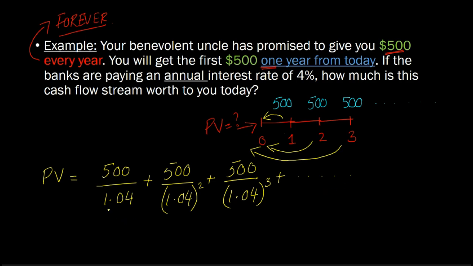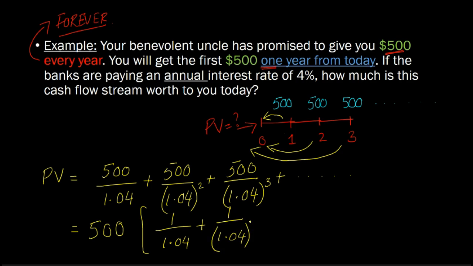So what do we do? What makes this cash flow stream a little bit more convenient is because the numerator, 500, is a common factor. So if I factor that 500 out, I can basically write this whole thing as 1 divided by 1.04. So 500 into 1 over 1.04 is going to give me this first term, and then the next term inside the brackets is going to be 1 over 1.04 squared, and this will continue to happen forever. These dotted lines represent that this is happening forever.